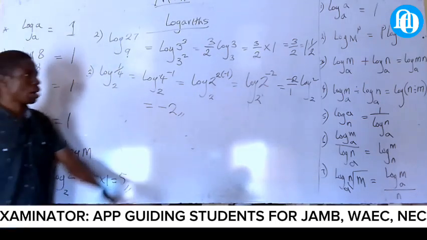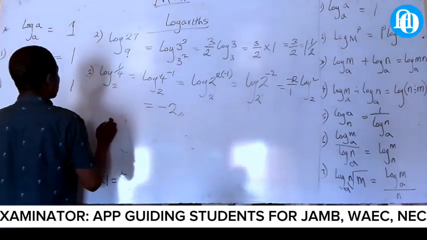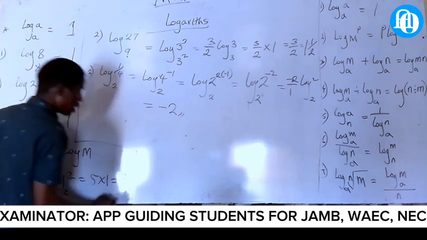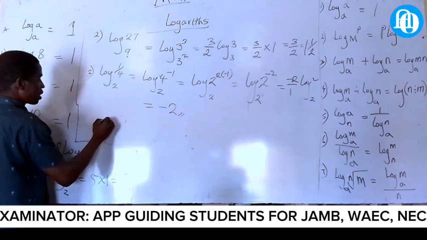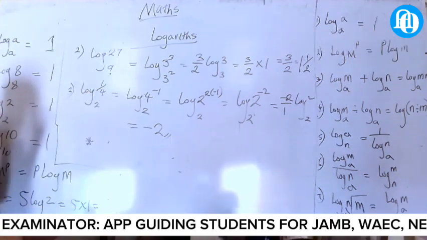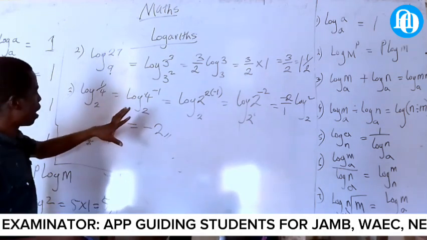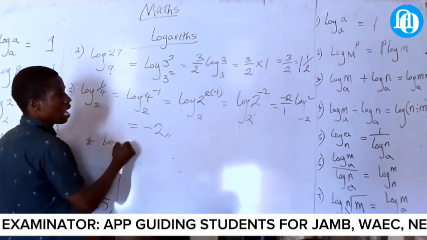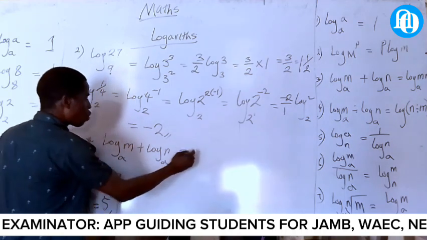Do you get it now? We are moving to the next log, which is this. Please, I want you to note this one, and you will be able to understand it one after the other. Now, we are moving to the next one. Let's move to the next one. We have number 3, log m plus log n.